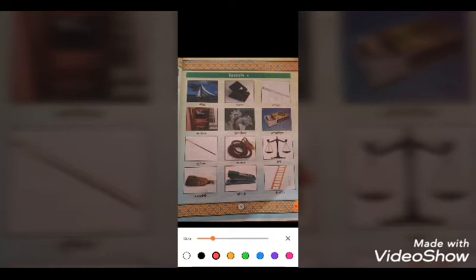Then another one, in the picture we can say a needle, and in Sanskrit it is written Shuchika. So it is a needle in English, and in Sanskrit we say Shuchika. Then another one is Japamala, written in Sanskrit.